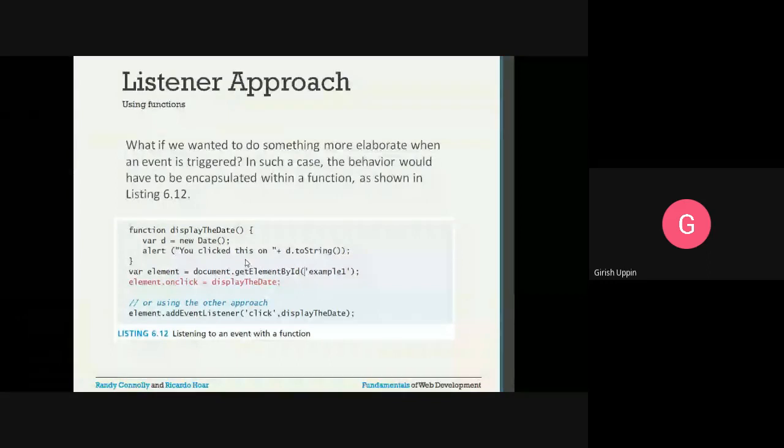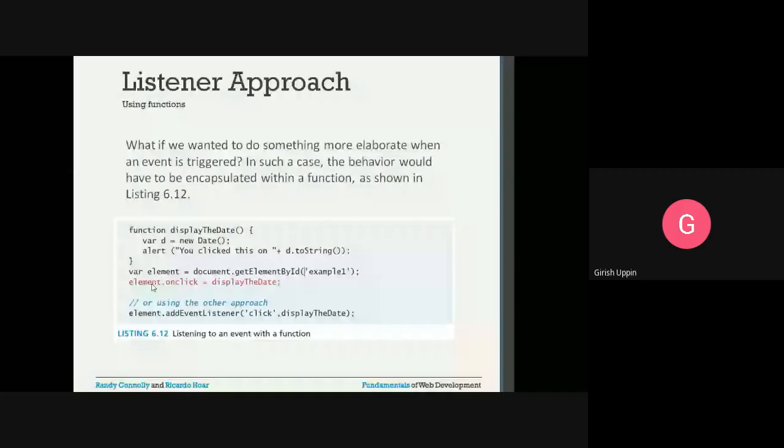Then var element is equal to document.getElementById. So we will get this element object which has an ID of example1. Then element.onclick, we are setting the onclick element. element.onclick is equal to displayTheDate. Whenever there is a click on this particular element, it will call this function.